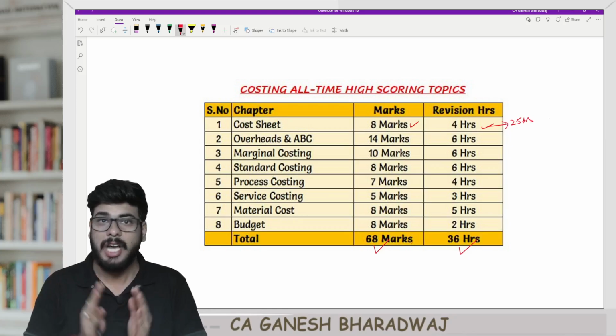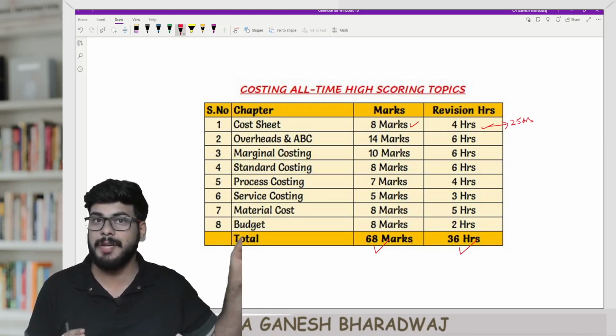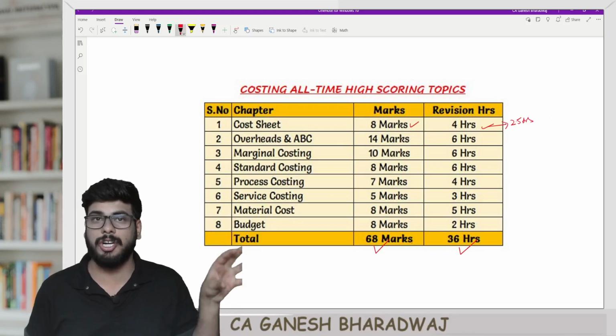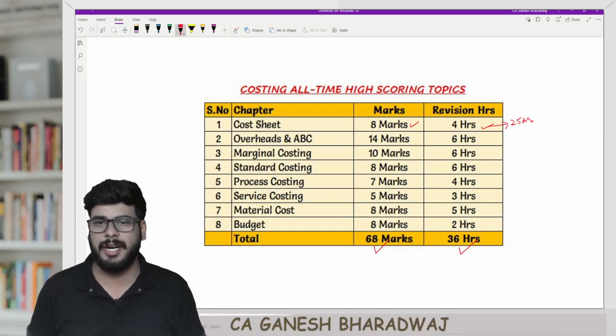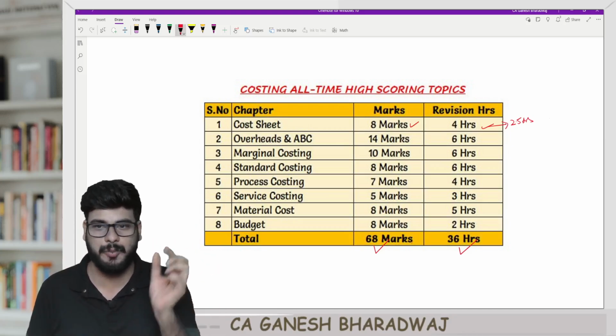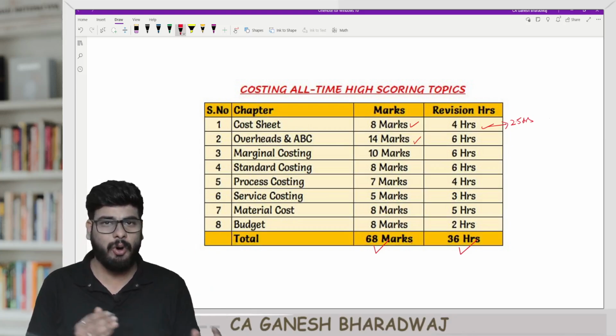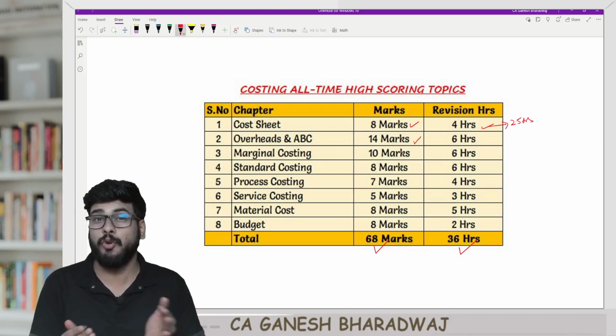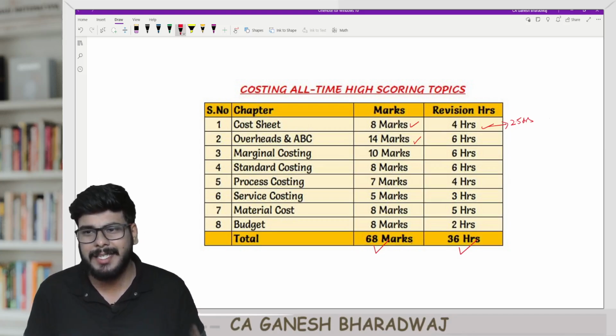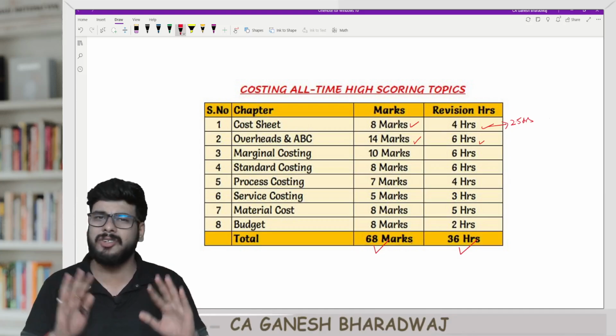Are you clear with this? Of course, for this to work out, you should have already prepared all the numerical problems in cost sheet. We are talking about the revision strategy. Similar case for overheads and ABC. I am clubbing these two chapters together. On average, overheads plus ABC gets tested for about 14 marks, right? And it is enough if you spend 6 hours on this. It will not take beyond that.